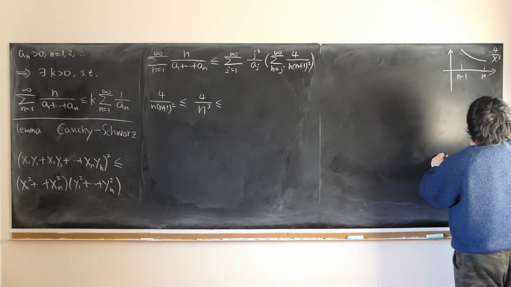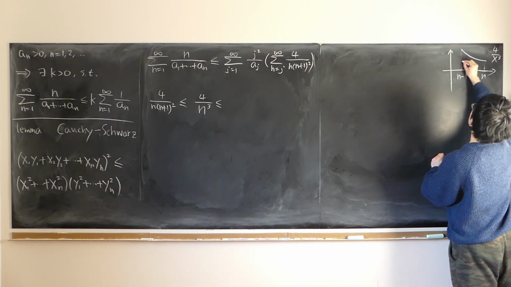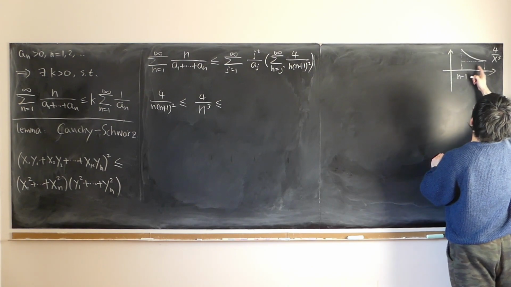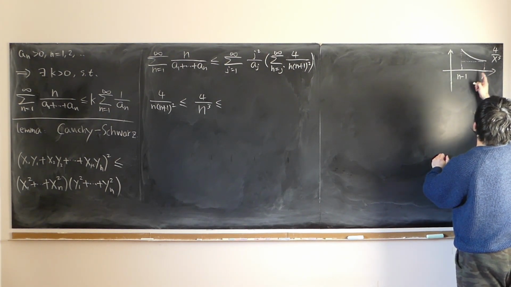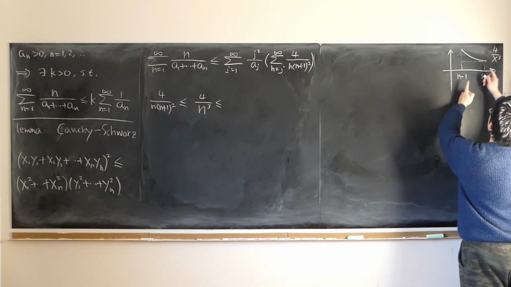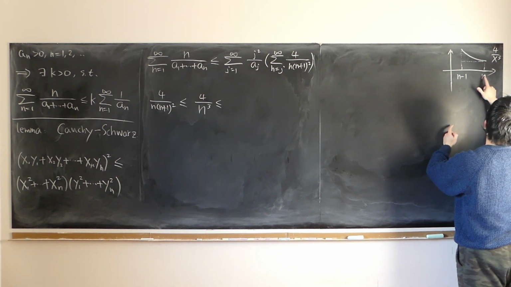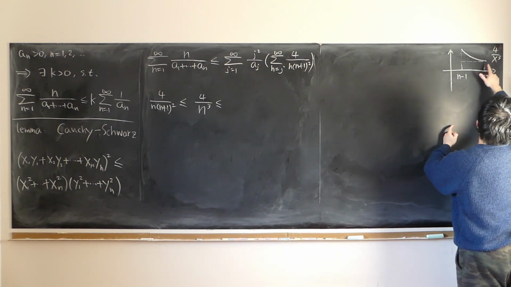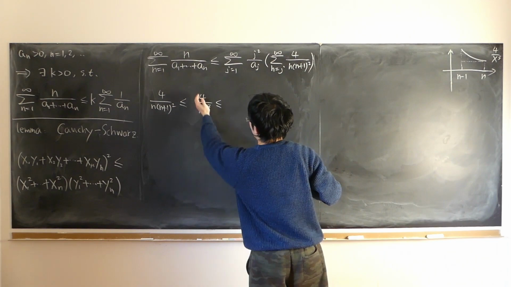So the area under the curve is obviously larger than the area of this rectangle. What's the area of this rectangle? Simply, the width is just 1. The height is just the function value after we plug in x equal to n, 4 over n cubed, times 1.